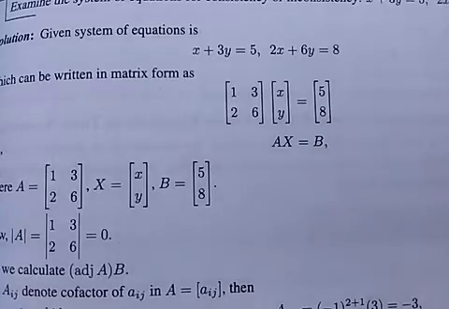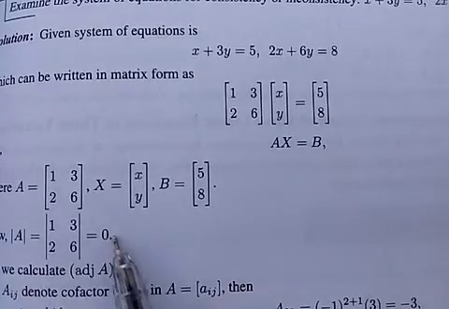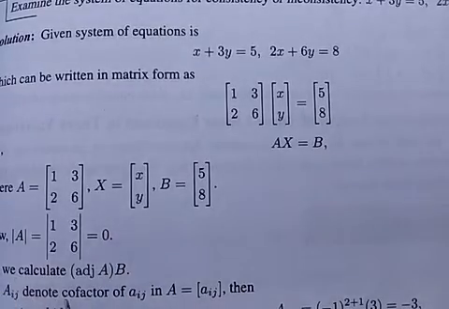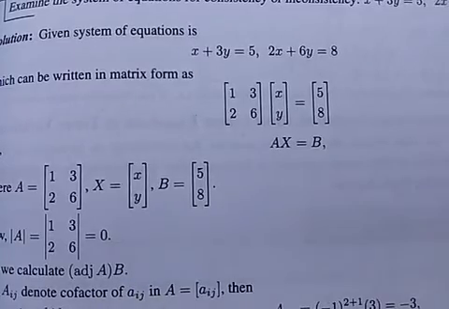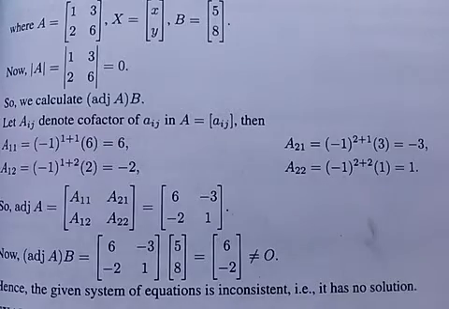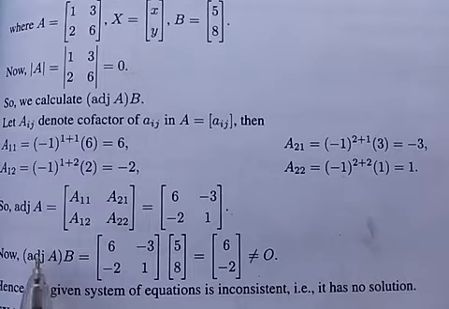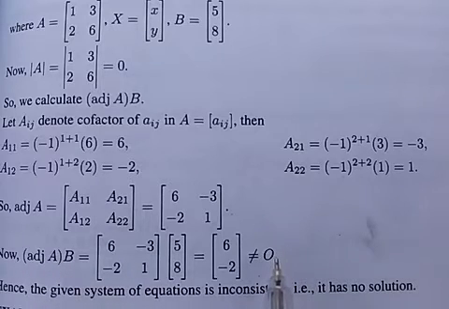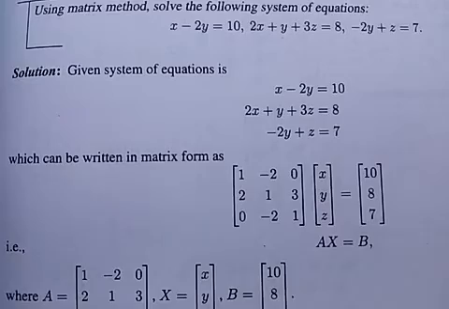We have determinant of A equal to 0. We have to calculate adjoint of A times B. Adjoint of A times B is not equal to O. Hence the given system of equations is inconsistent, that is, it has no solution.